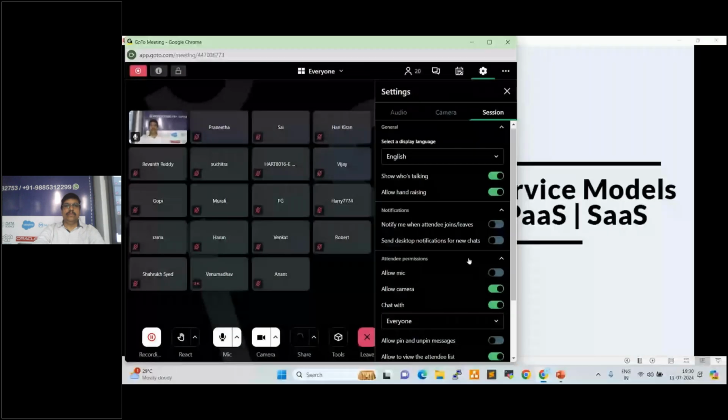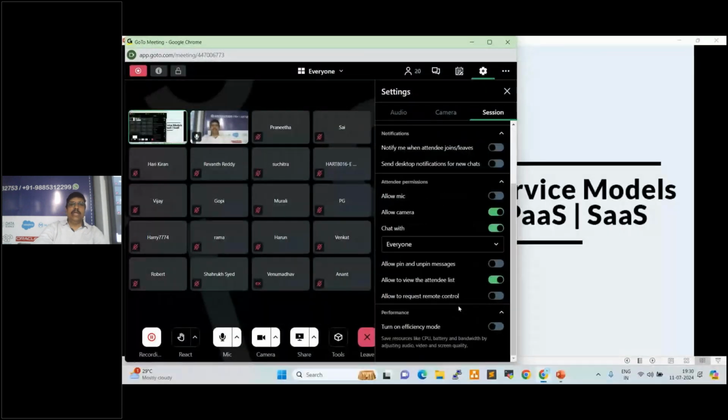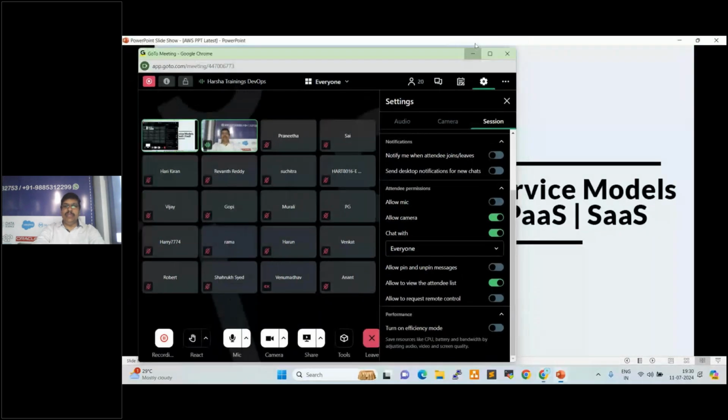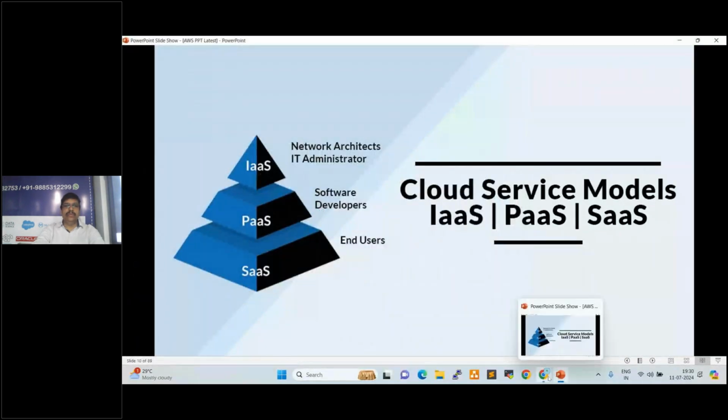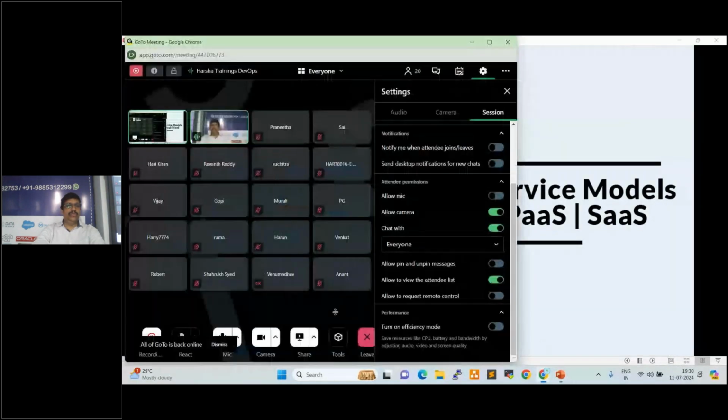Hello, camera. Right. Others stop the camera. Fine. Yeah. Is it fine now, everyone? So let's continue. Due to some network issues, we are getting some slowness issue. Okay. Anyways, it is fixed.